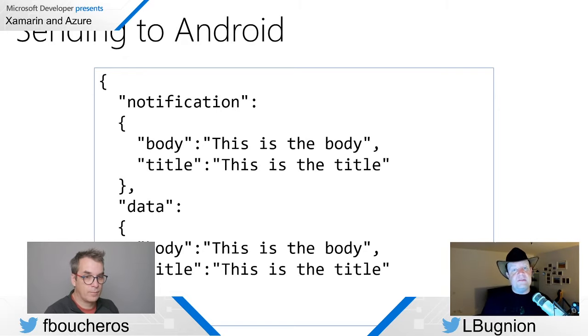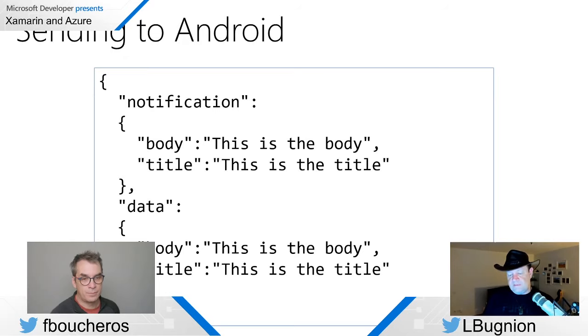And then you have the data, which is going to be passed to the application itself. Here in my system, I want the notification, what is shown in the toast, and the data passed to the application to be the same, because I'm just sending a message. I want this message to be shown to the user. If the user taps on the toast, it goes into the application, and then the same data is available there.